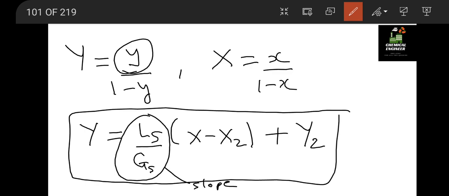This is how we calculate y or x, that is the mole fraction of gas or liquid at any point.